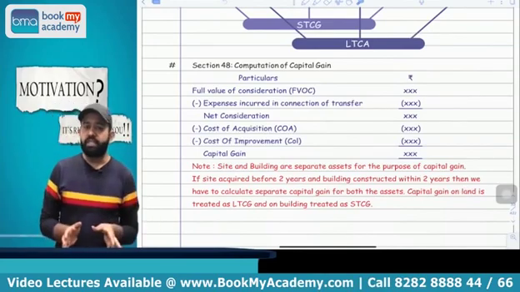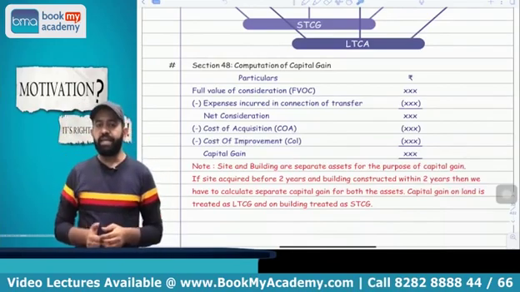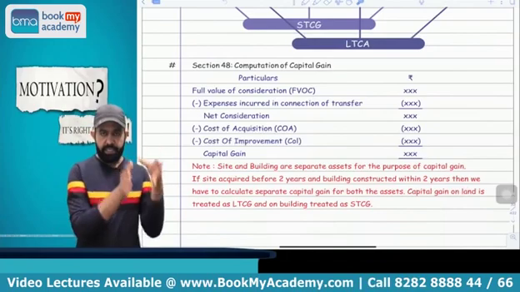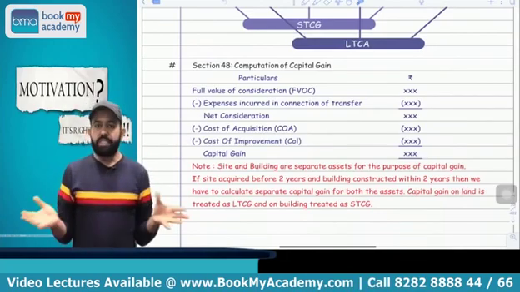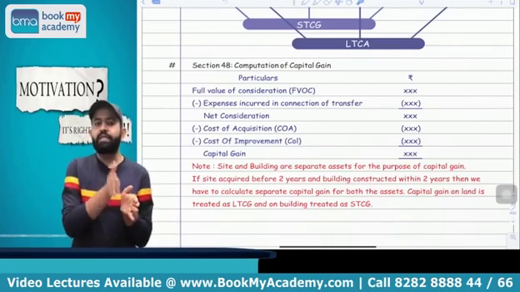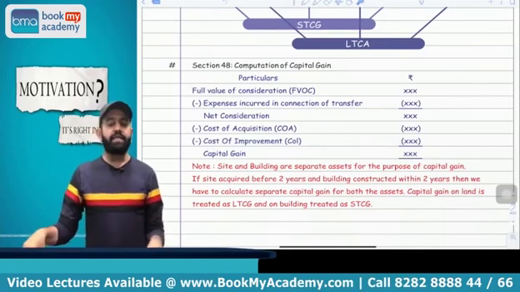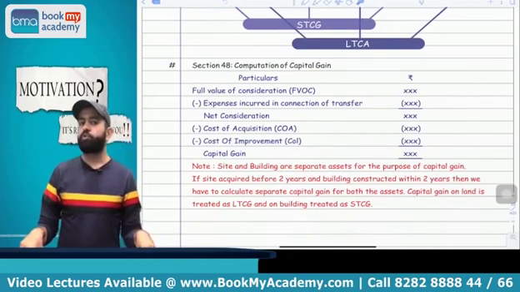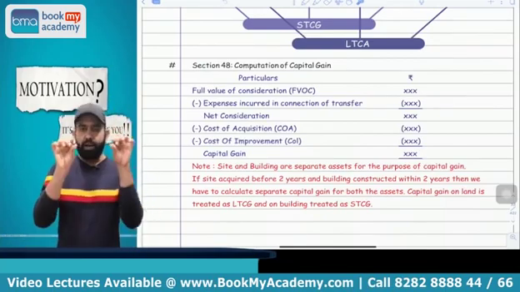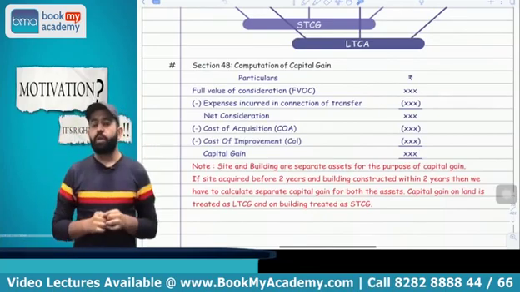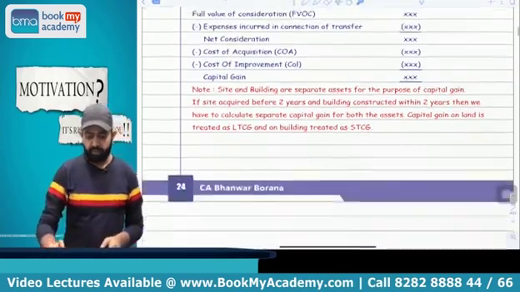But now try to understand one thing. Suppose I purchased one plot of land 10 years ago, and in the last year only I constructed one building, and in the current year I am selling that land and building together for 50 lakh rupees. So the question is whether I have to calculate the capital gain on that plot and that building separately or combined. Right answer is separately. As per the case law of the Supreme Court, if your land was long term and building is short term, then you have to bifurcate the consideration between two parts towards the land and building, and on land there will be a long term capital gain, and on building there will be a short term capital gain.